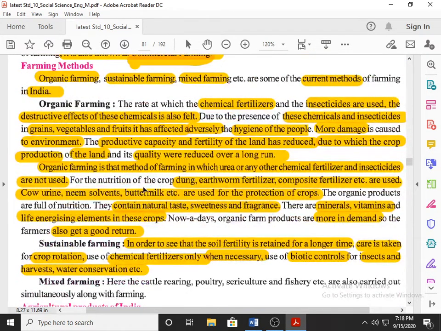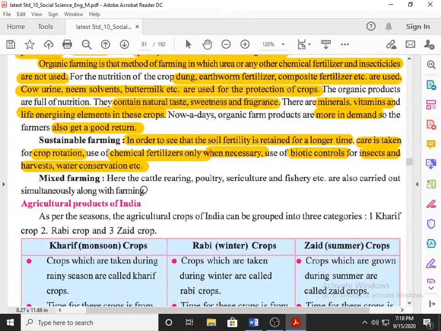The third farming method is mixed farming. Here cattle rearing, poultry, sericulture and fishery are also carried out simultaneously along with farming. Cattle rearing, I hope you are aware, we will go for cattle grazing, animal husbandry. Poultry farming, you understand about the eggs and all those. Sericulture, I will keep for you.